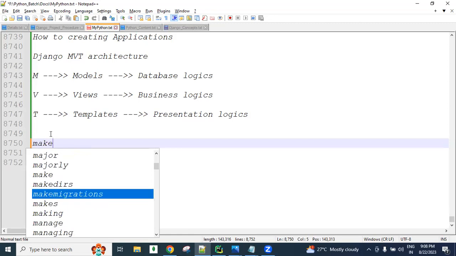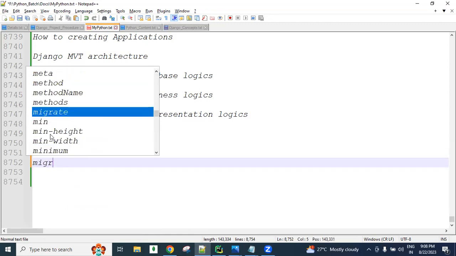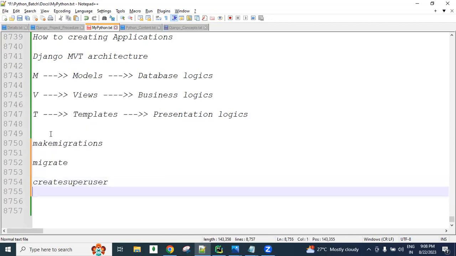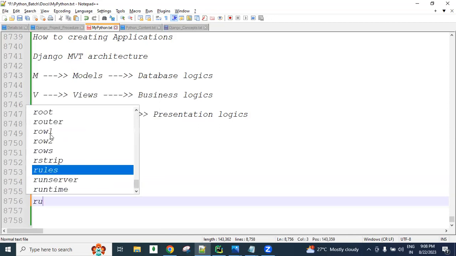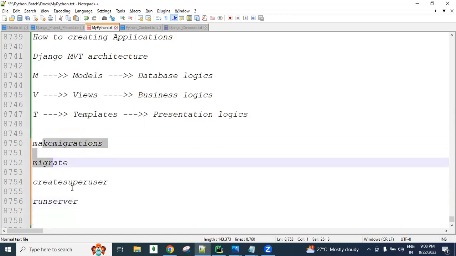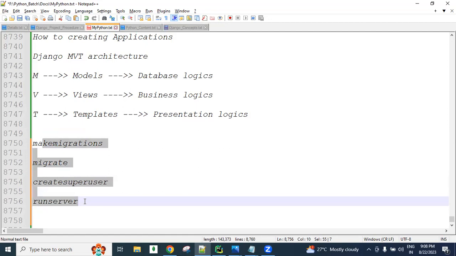For example, what is the use of the makemigrations command, and the migrate command? What is the use of the createsuperuser command? And what is the use of the runserver command? These are some basic commands. Along with these, there are a lot of other commands also, guys.